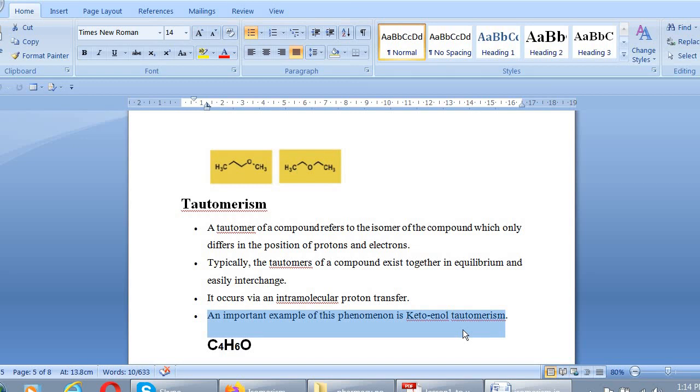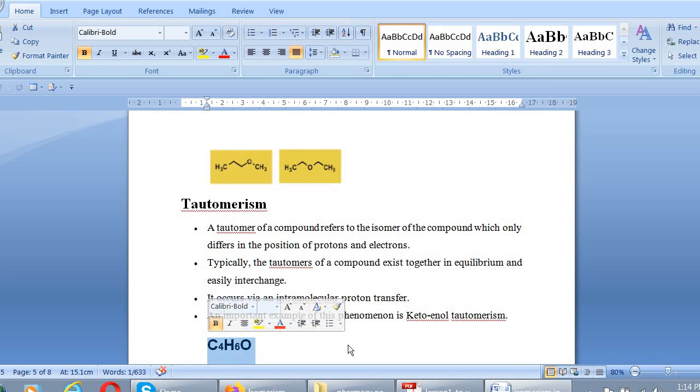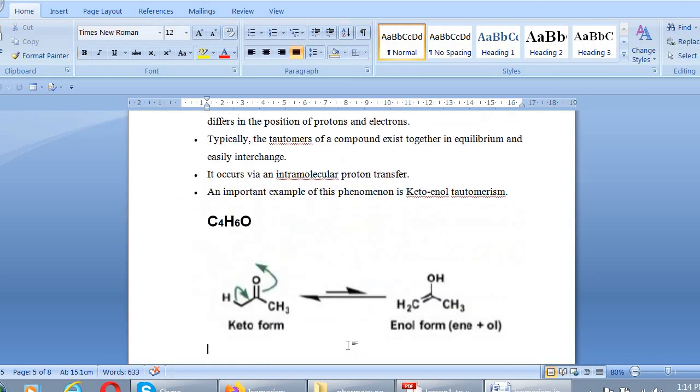Keto-enol means the keto group changes into the enol form. This can be well explained with the general formula C4H6O, which has the same molecular formula but different structural arrangement. For example, in this case, keto-enol tautomerism, I explained this mechanism. This is the keto form and this one is the enol form.